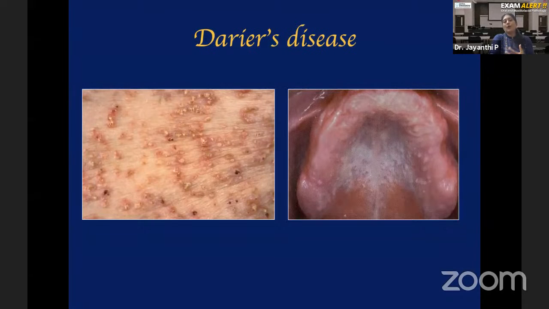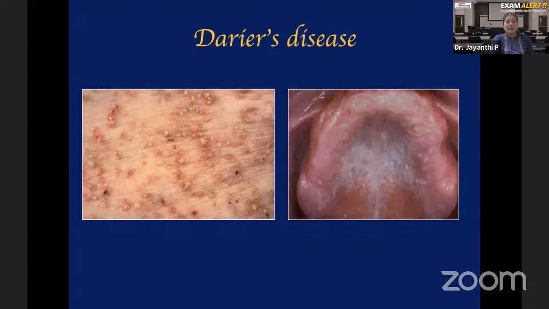Here also some abnormal keratin is formed. That is not because of the keratin gene, but because of the calcium pump which is controlling the keratin gene. So Darier's disease is the genodermatosis characterized by a mutation in the calcium pump that controls the keratin protein. In the skin, you will have a different appearance, and in the oral mucosa, you will have a different appearance.